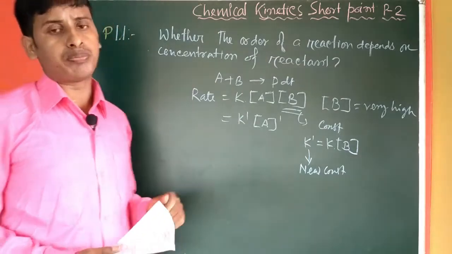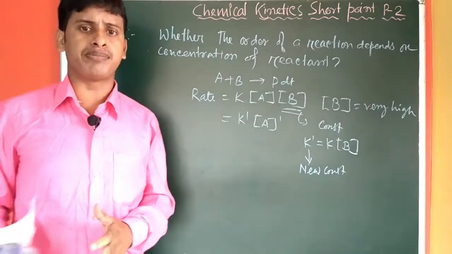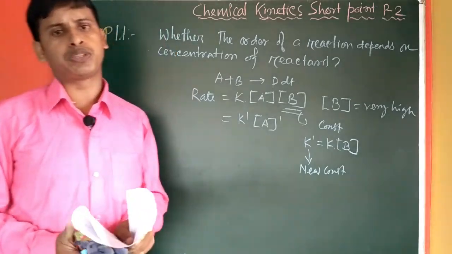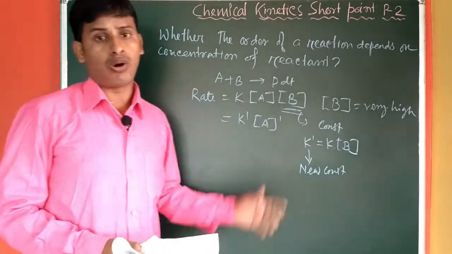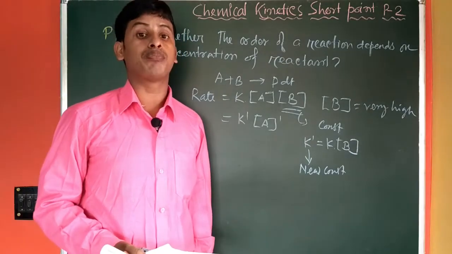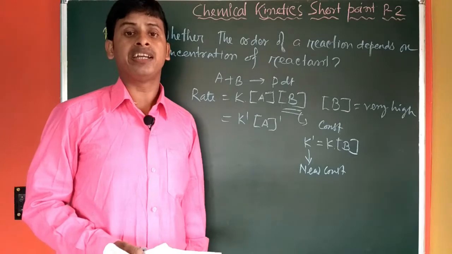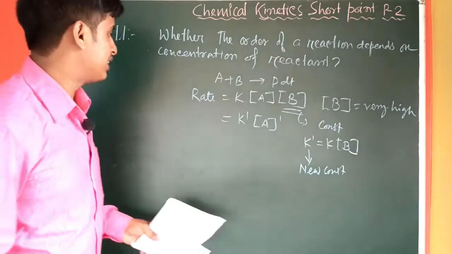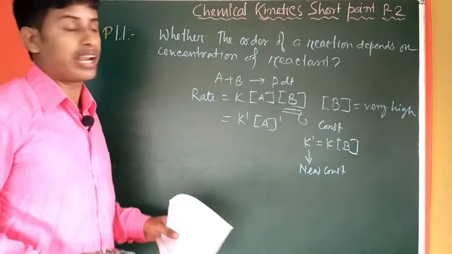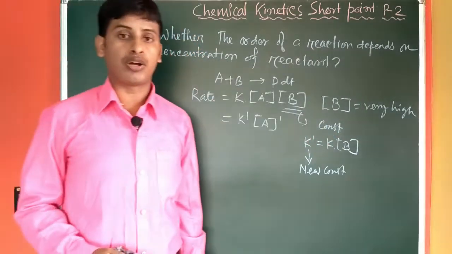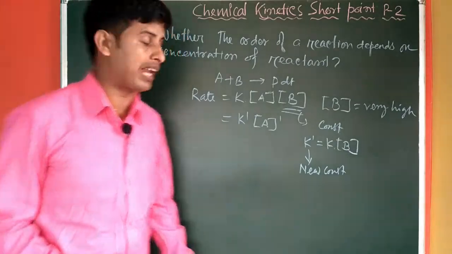So if one of the reactants is present in excessive amount, that means its concentration is very high with respect to the other, then the order of the reaction can vary depending on the concentration of that reactant used under experimental conditions. So this is a certain condition under which the order of the reaction depends on the concentration of the reactant. This is a very important aspect.